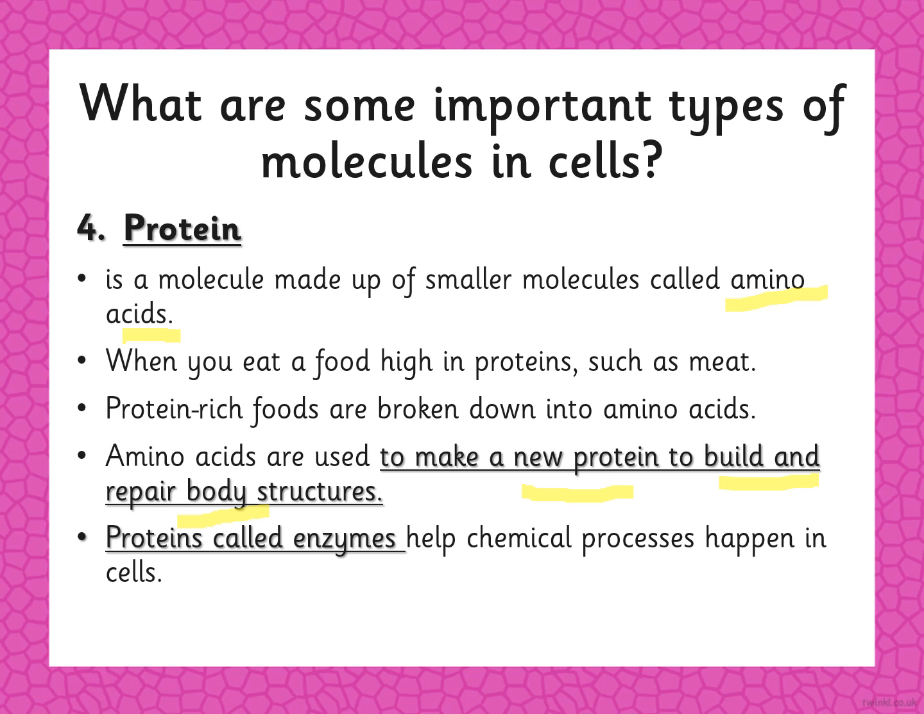When we eat food high in protein, such as meat, which is an example in our daily life, how can we get amino acids from protein? Protein-rich foods are broken down in our body and form amino acids. Some proteins are called enzymes. Enzymes are proteins. They help chemical processes happen in the cell.